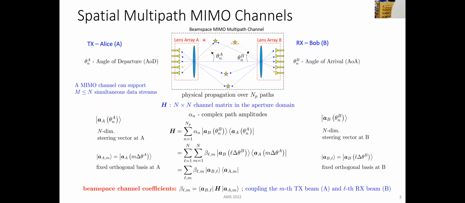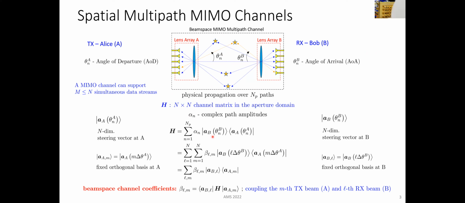On the left is a transmitter lens array, on the right is another lens array, the receiver, and they're connected through this multipath propagation. These are the line of sight paths, and these are non-line of sight paths, which could be lossy or could be engineered to have no loss compared to line of sight. The lens array has a lens and an array on its focal surface, and the different antennas send beams in different directions. So it's an n-by-n channel matrix.